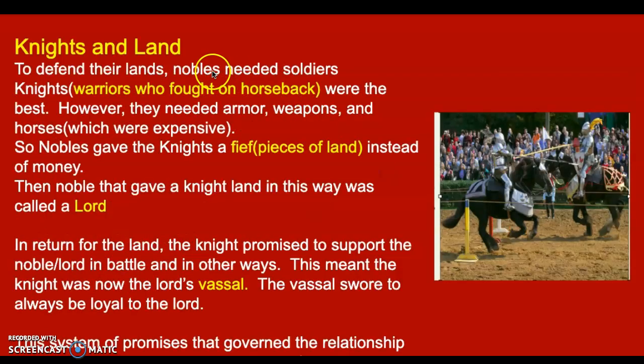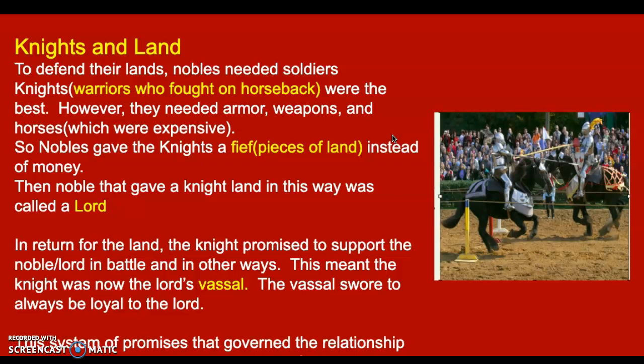All right, so how does this work? Knights and land. To defend the lands, nobles needed soldiers, okay? And so the knights are going to become these soldiers. At first, they were the warriors who fought on horseback, and they are the best of the soldiers. However, they need armor, they need weapons, and they need horses, which are expensive. So the lords may provide some of that stuff, but the knights have to sometimes provide their own also.